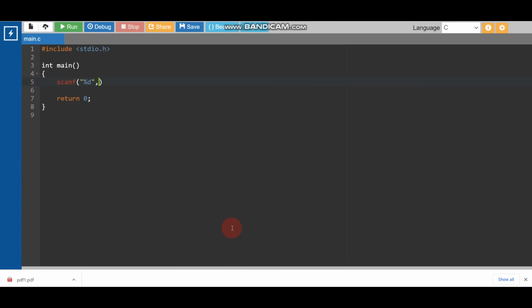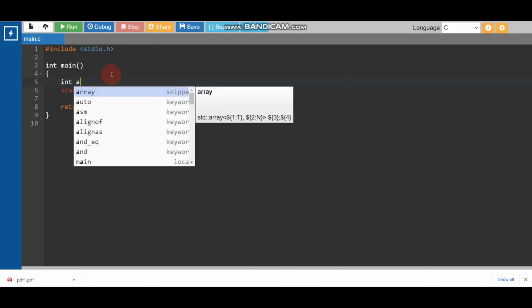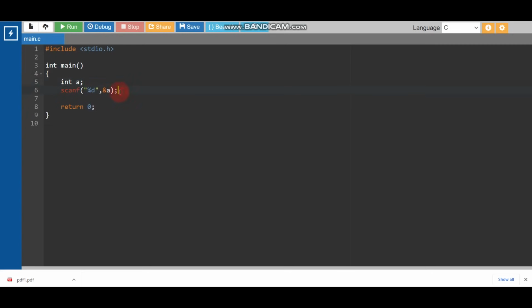After that, we will write any variable name like a. Okay, I'm writing a. Since I'm taking input, we need to write the & symbol, and we also need to declare a as an integer type. But there is only one scanf function, so we will be able to take only one input, and we need to take 5 inputs, so we will write 5 scanf functions. Okay, so I'm just copying this, and I'll type this 5 times.